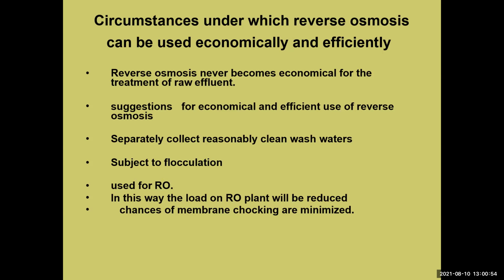Suppose the membranes are choking, then the RO indicates with colors, red and blue. The RO blinks red and blue. If the blue color blinks, your RO is in bad condition. Red means your RO is choked. When the RO system is choked, no water passes, and then you change the membrane again. Then you start again.